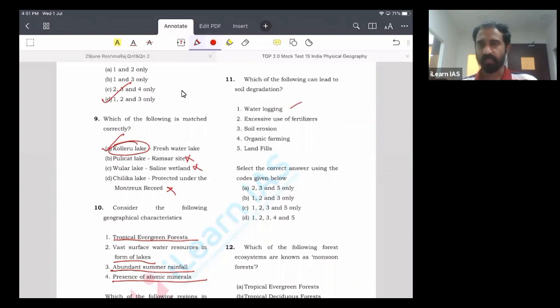Then excessive use of fertilizers, obviously, will kill the microbes. It will reduce the health of the soil. Soil erosion is an issue because the topsoil is the most fertile part of the soil. If topsoil is lost through soil erosion, it will lead to soil degradation. Organic farming is something which helps in the soil conservation process, so we can eliminate 4. Then landfills will add a lot of impurities and chemicals to the soil, thereby making the soil less fertile and leading to soil degradation. So here the answer is C.